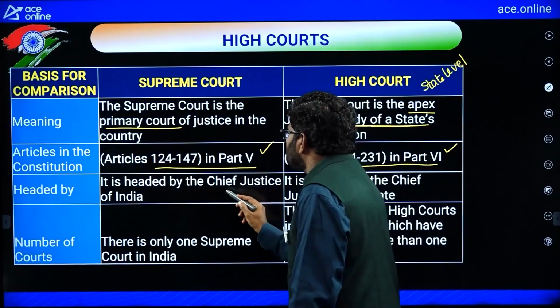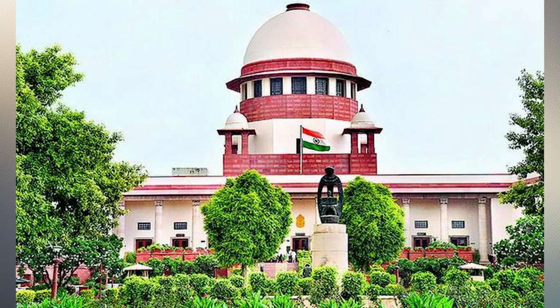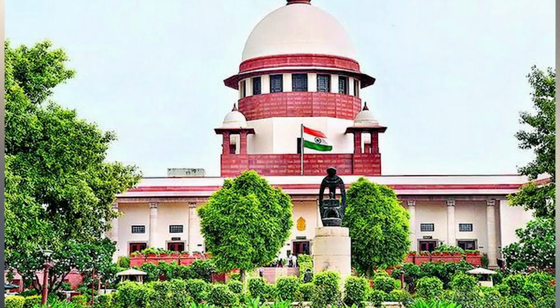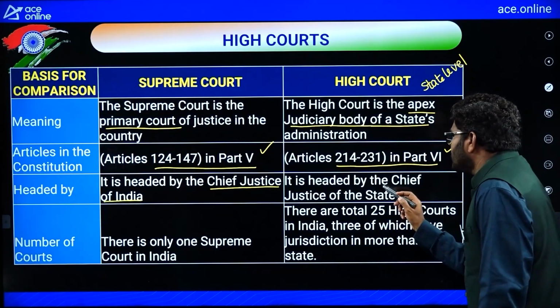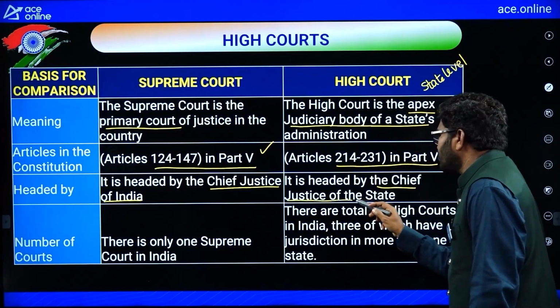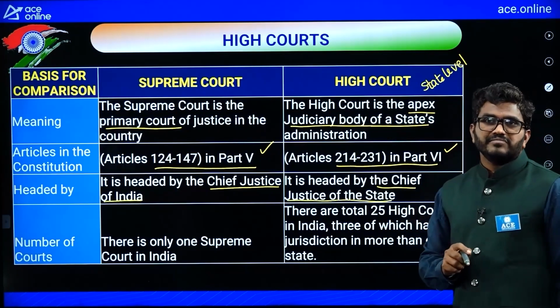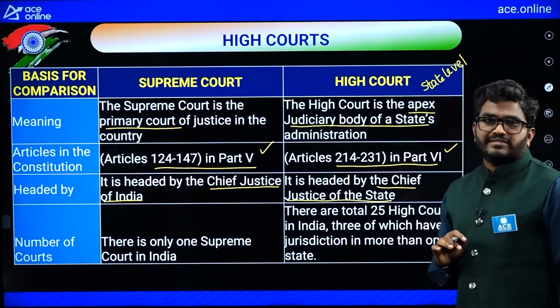It is headed by the Chief Justice of India. But the High Court is headed by the Chief Justice of that particular state. Chief Justice of India, Chief Justice of the state.